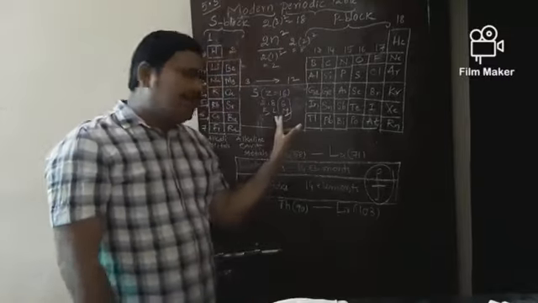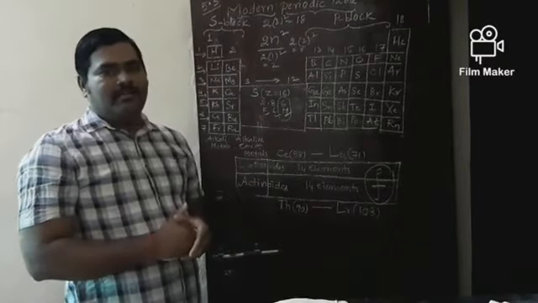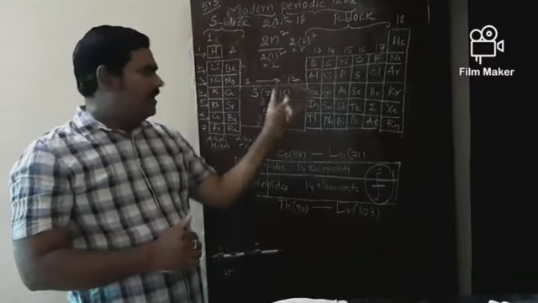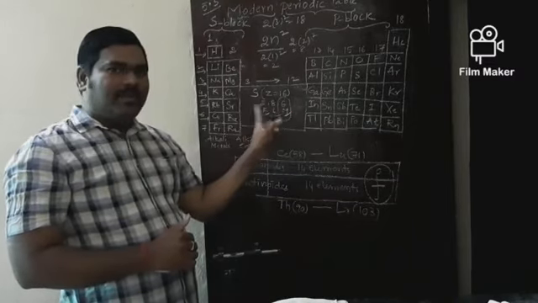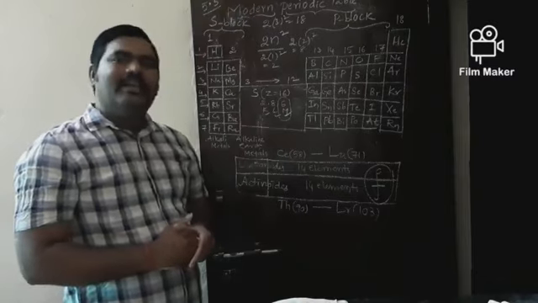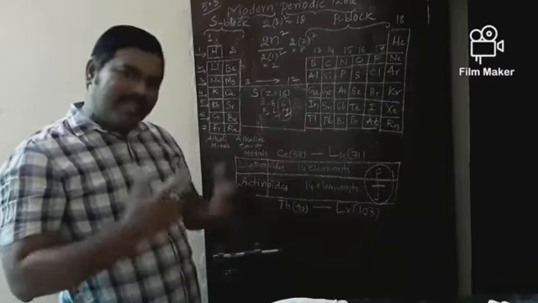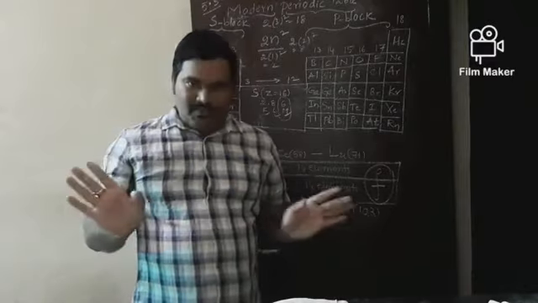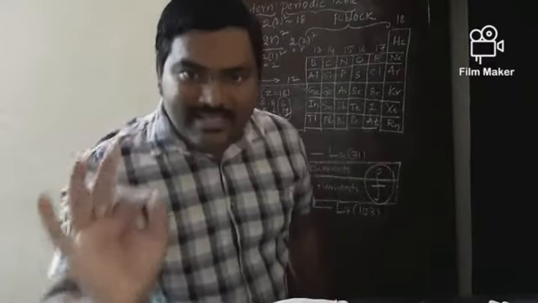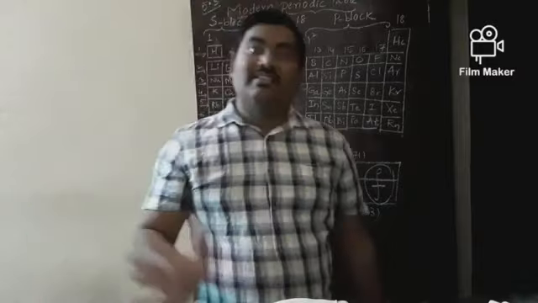But number of shells can decide period number. So if you know about group number from valence electrons, and if you know about number of shells, period number you can easily know. So this is about the position of any element in the modern periodic table without any confusion. You have to remember just valence electrons and number of shells.